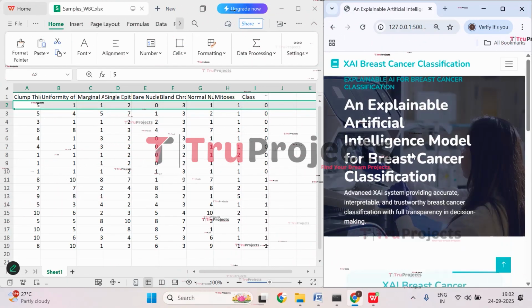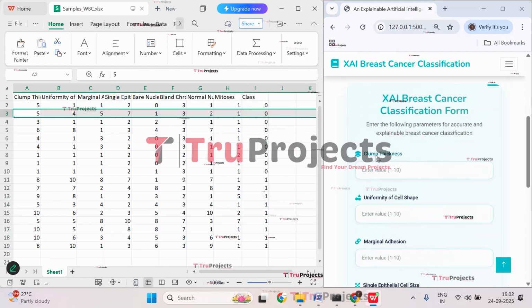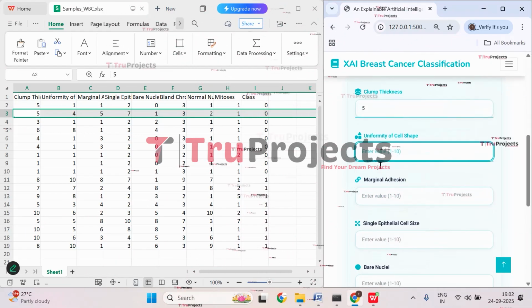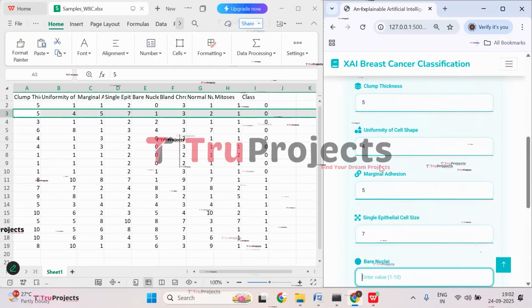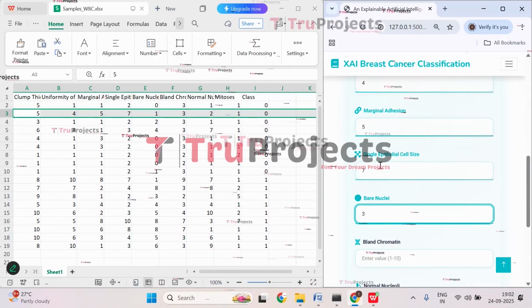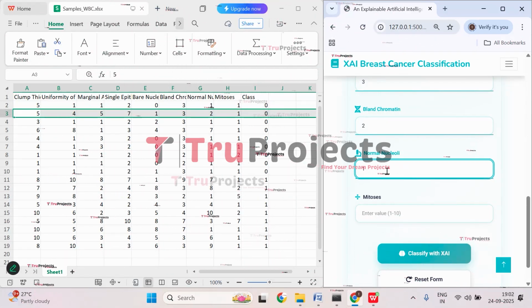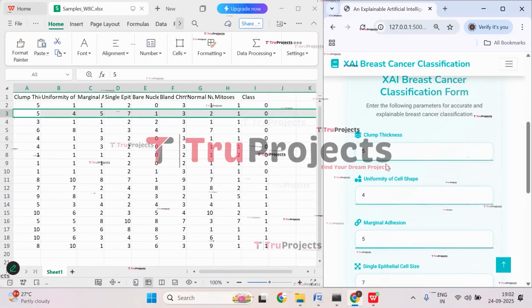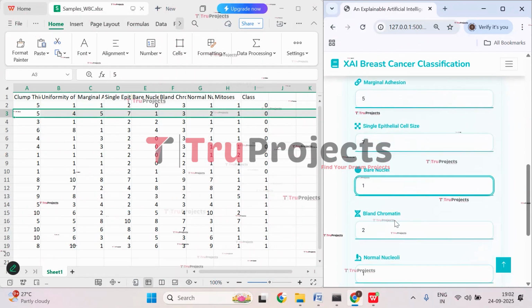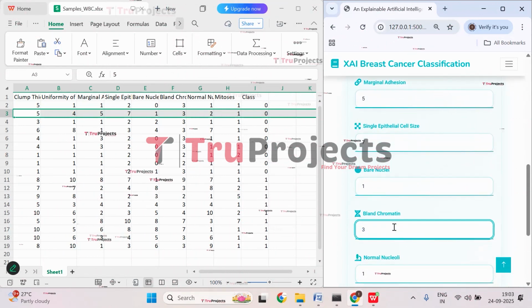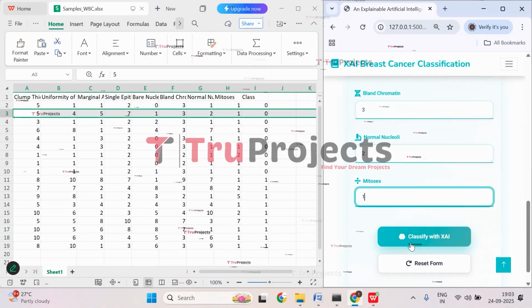Click on new analysis. Now let's check with this case where clump thickness is 5, uniformity of cell shape is 4, marginal adhesion is 5, 7, bare nuclei is 3, 2, 1. Sorry, we have missed something. So let's recheck. 5, 4, 5, 7, 1, 3, 2, and 1. Click on classify with XAI.